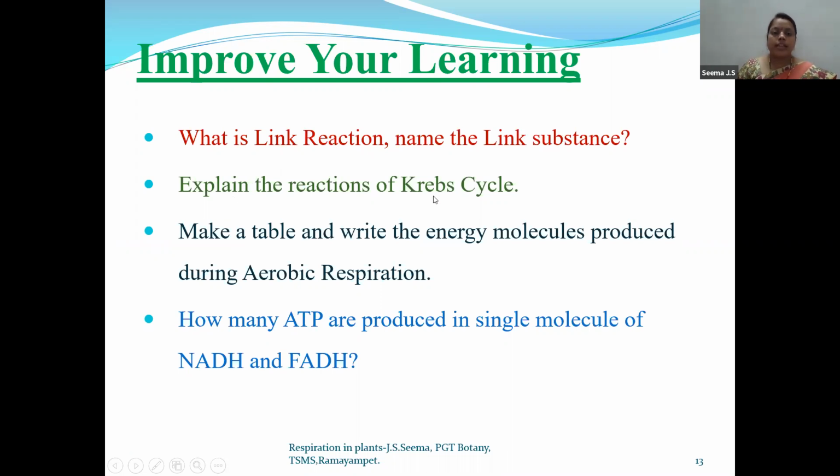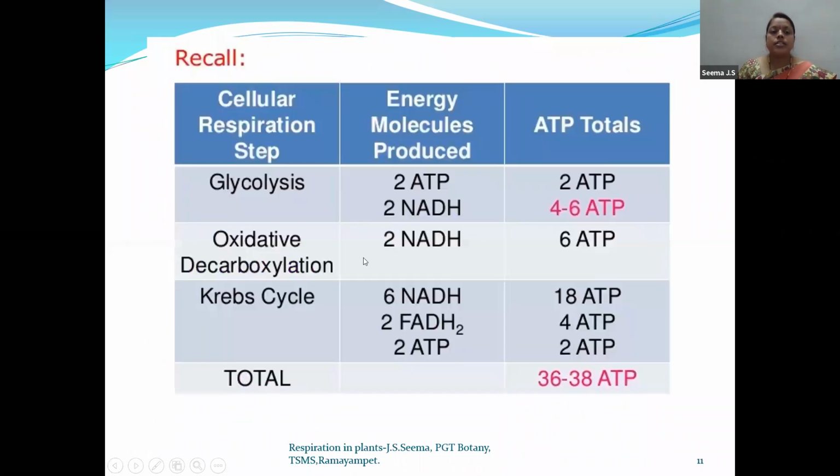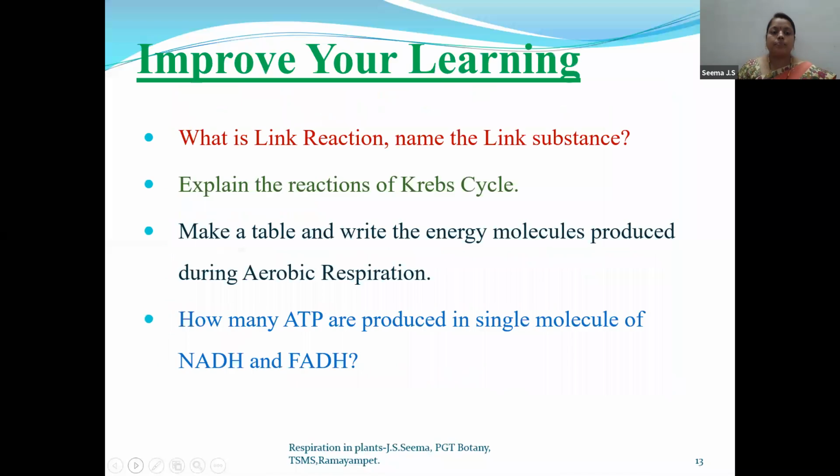Explain the reaction of the Krebs cycle. As I told you, children, acetyl coenzyme A will enter the Krebs cycle. So who is welcoming it? Yes, oxaloacetic acid is welcoming it, and it will combine and form citrate, which is a 6-carbon compound. Like that, you have to write the entire Krebs cycle. You have to write it in the form of steps and also mention the enzymes involved in the Krebs cycle. Now make a table and write the energy molecules produced during aerobic respiration. You can simply mention this table in that answer.